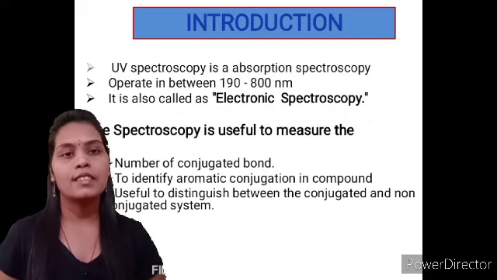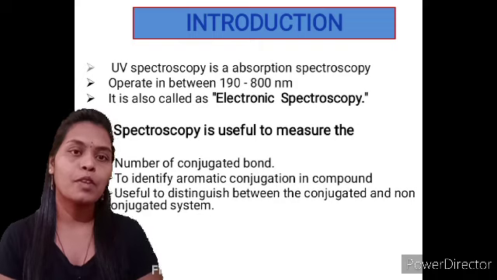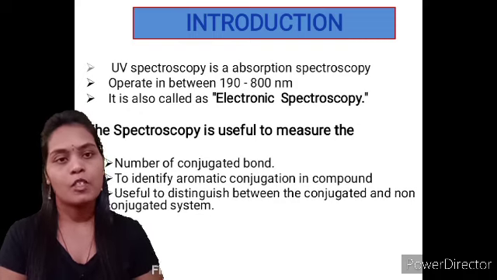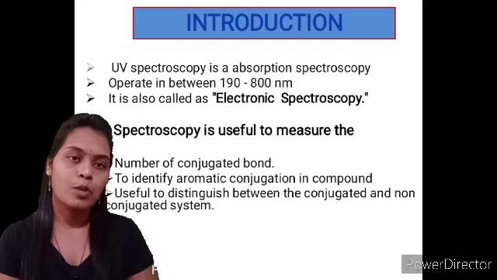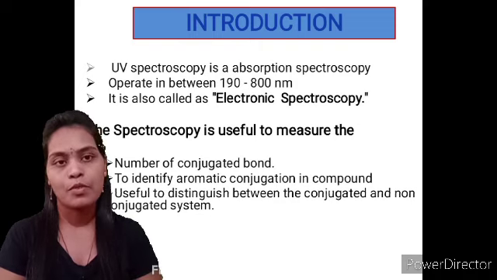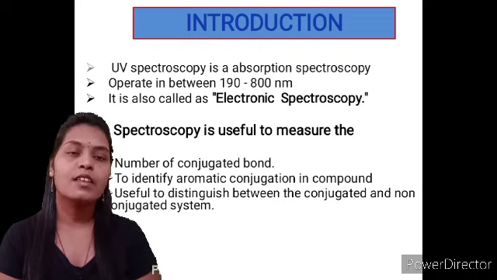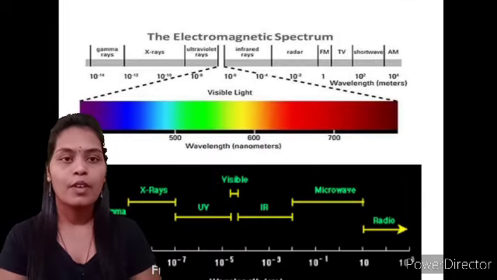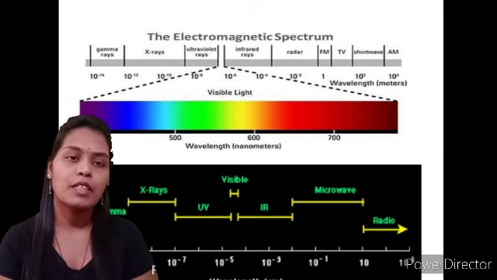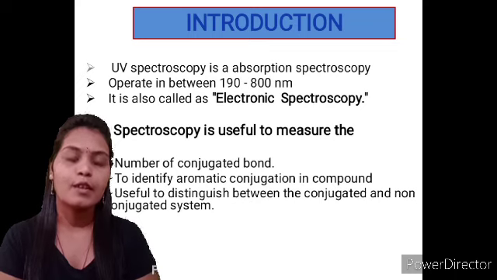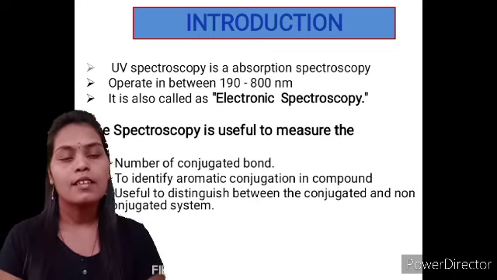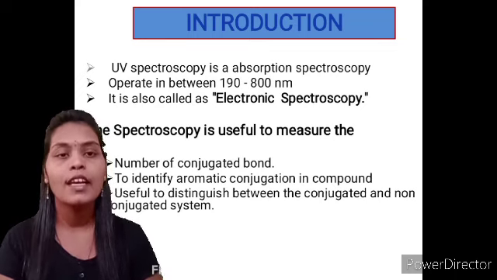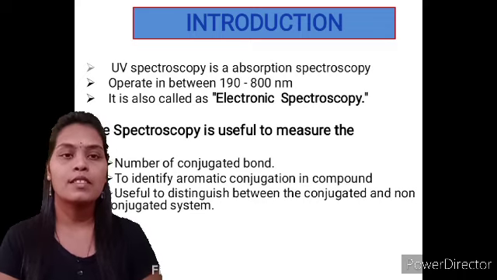UV spectroscopy is a type of absorption spectroscopy which covers a range from 190 to 800 nanometers, and it is also called electronic spectroscopy. It is called absorption spectroscopy because the light absorbed by the material is used to analyze the characteristic property of that particular matter. The radiation range is from 190 to 700 or 800 nanometers, which lies between the X-ray and the IR region.